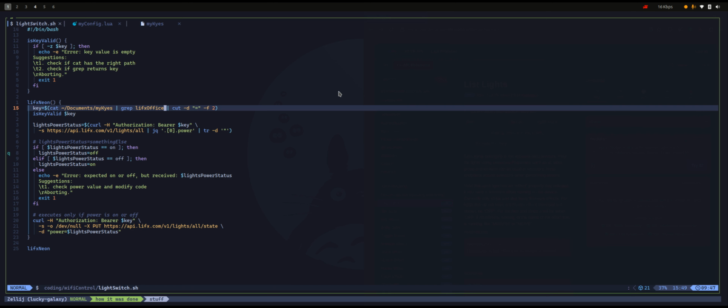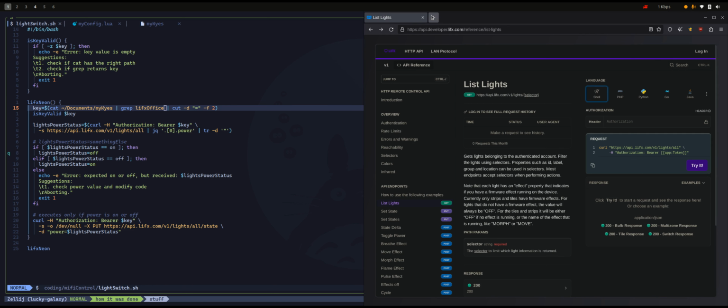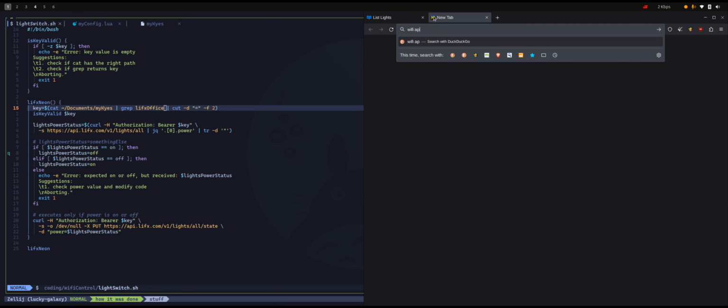And if you don't have LIFX lights, maybe you have some other Wi-Fi device, and then all you have to do is just go to your browser, type your Wi-Fi device API, and see how it was implemented, some examples, and try to do it on your own. This was a really fun project. Hope you try it and learn something from it.